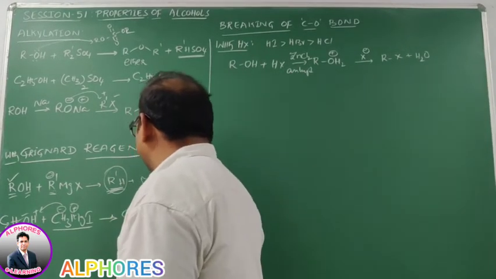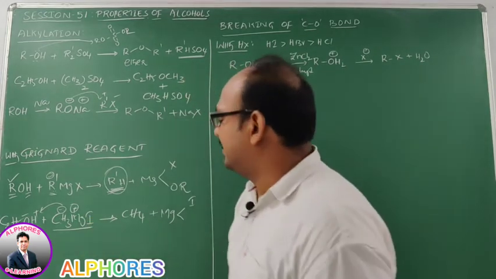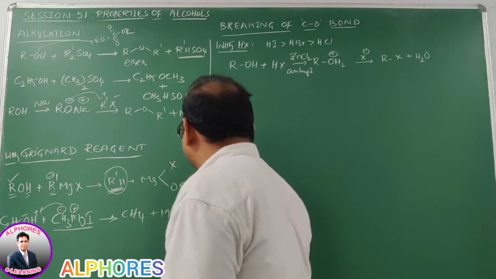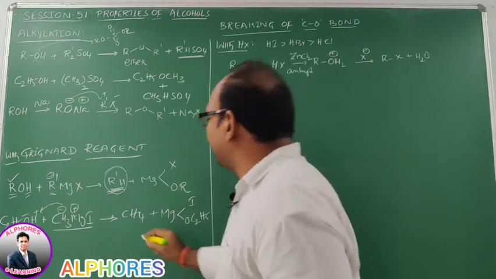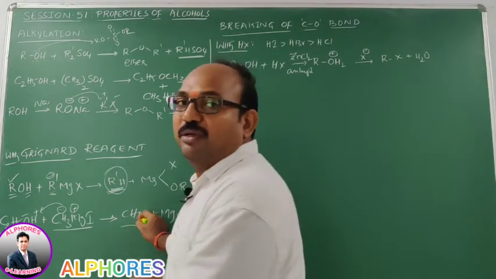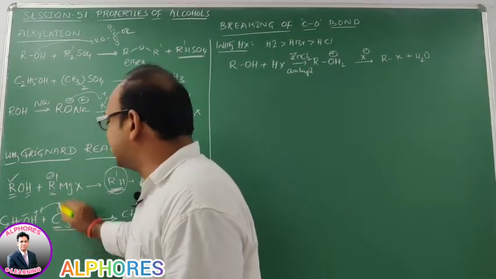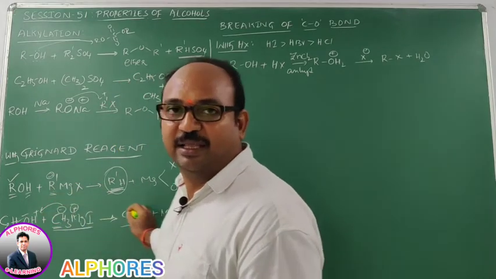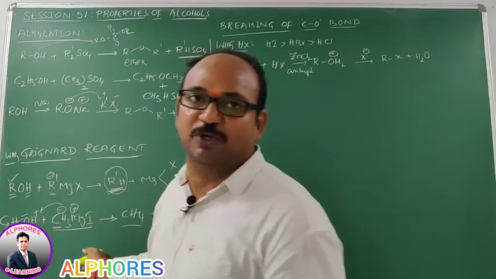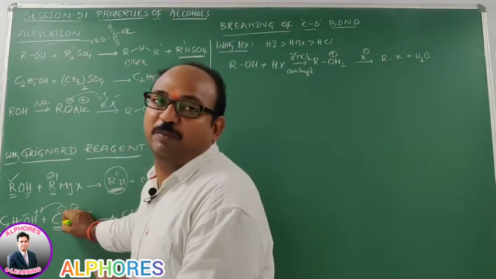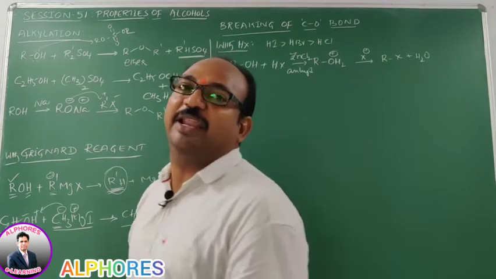Then we are getting CH4, along with that CH3 magnesium, where one valence is satisfied by I minus and another valence is satisfied by OC2H5. Now, how many carbon atoms does the alkane we are going to get here contain? Only one. That means in the Grignard reagent only one carbon-containing alkyl group is there, and corresponding to this alkyl group you are getting the alkane, whereas in ethyl alcohol a two-carbon alkyl group is there, but that alkane you are not supposed to get. So we'll get only methane, as the methyl carbanion is going to abstract hydrogen.